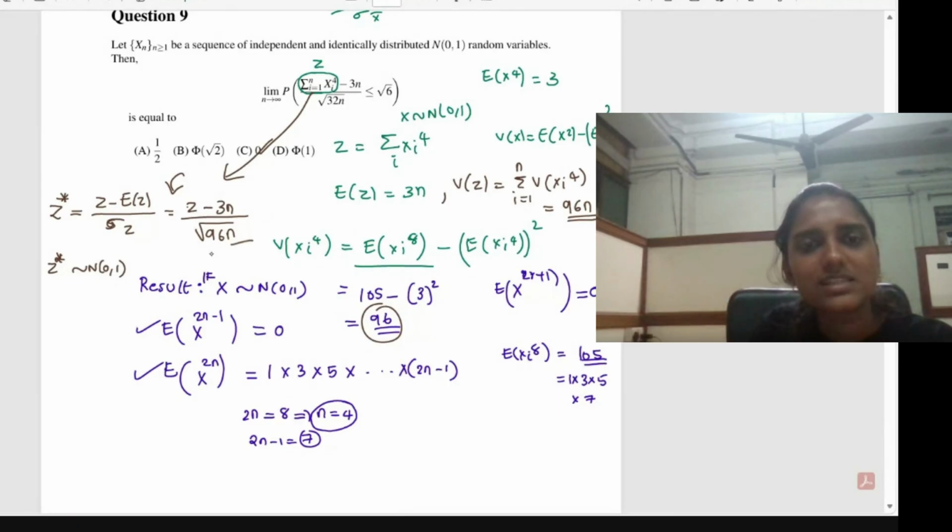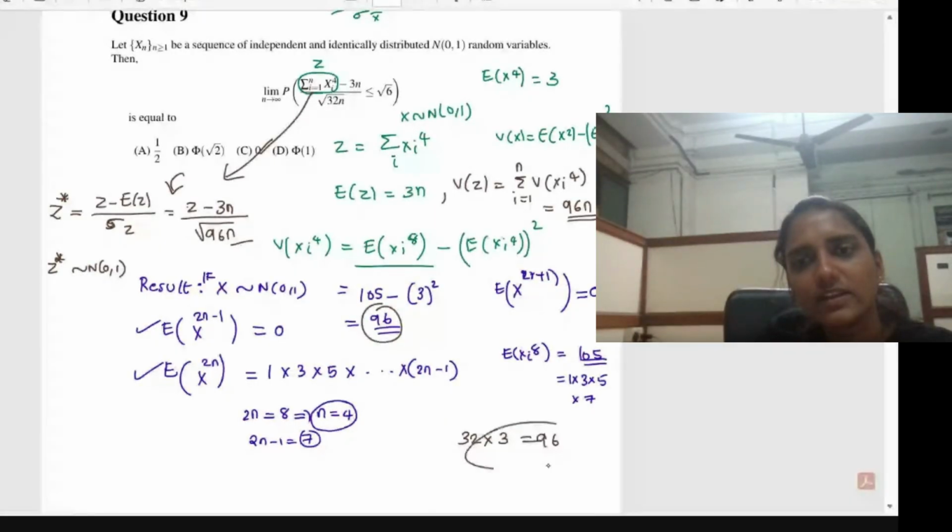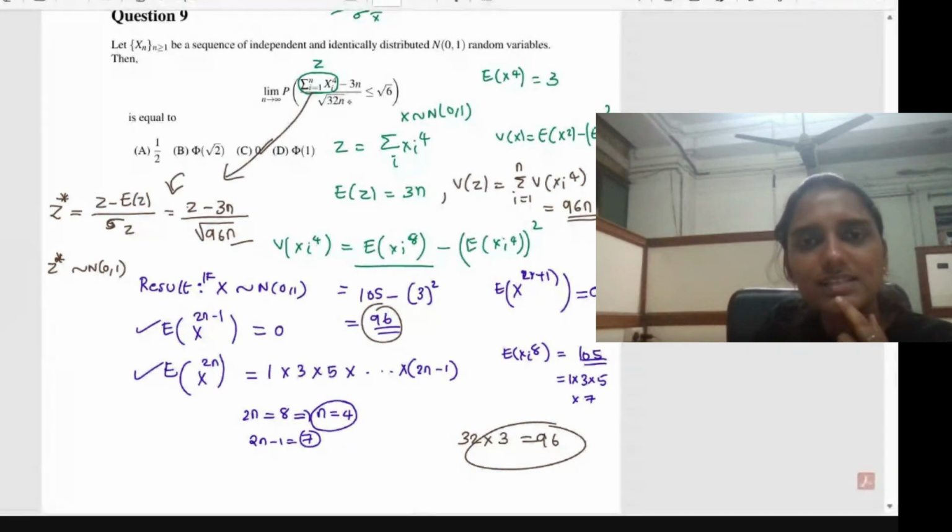Root 96 we need, but only root 32 we have. So how to make 32 into 96? 32 into 3 will give you 96. So you need root 96; you can just multiply the denominator by square root of 3.